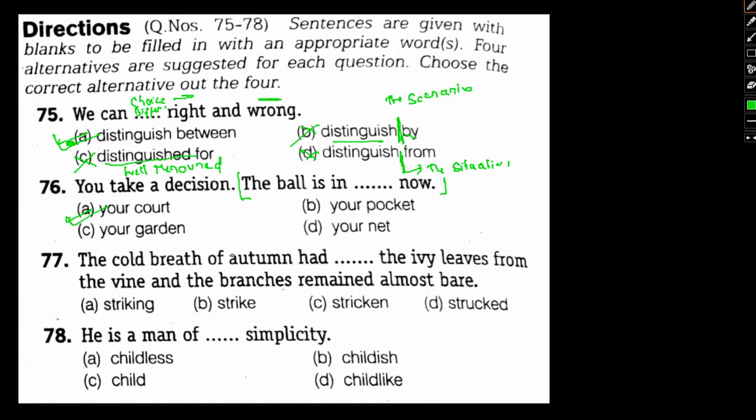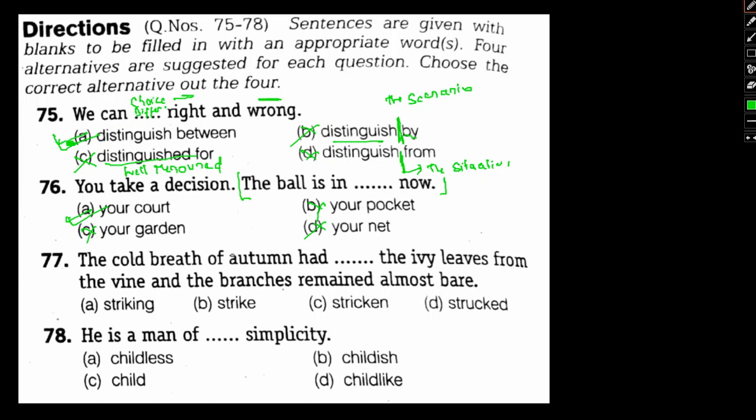This is a very important term that is used whenever we try to convey that the final decision lies in your hand. Suppose I go for an investment meeting and after the entire pitch is done, I finally say my pitch is done and now the final decision is up to the investor, the prospective client who's going to be investing. So I can say all my part is done, so you can take the decision because the ball is in your court now, because the decision is in your hand. That's what it means. So in your pocket, in your net, and in your garden will not make any sense. Okay, I hope this is clear to you. Now let's see.